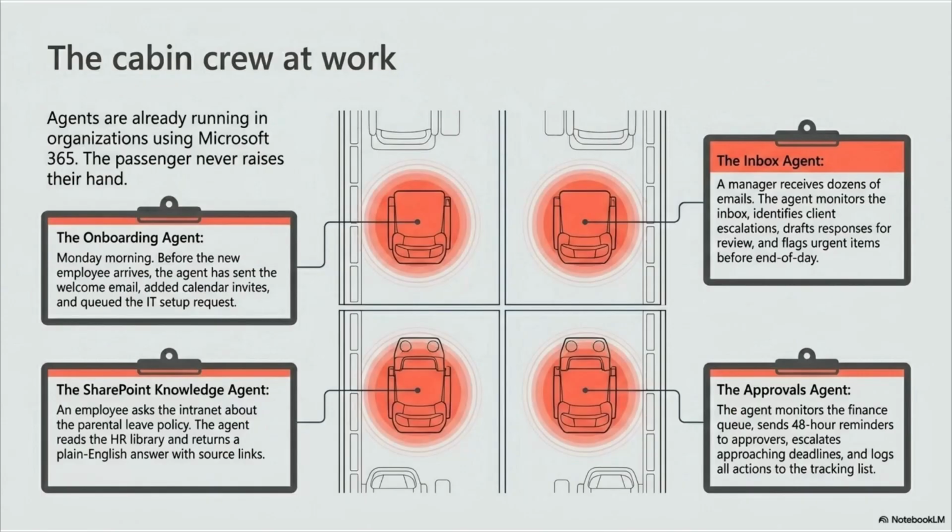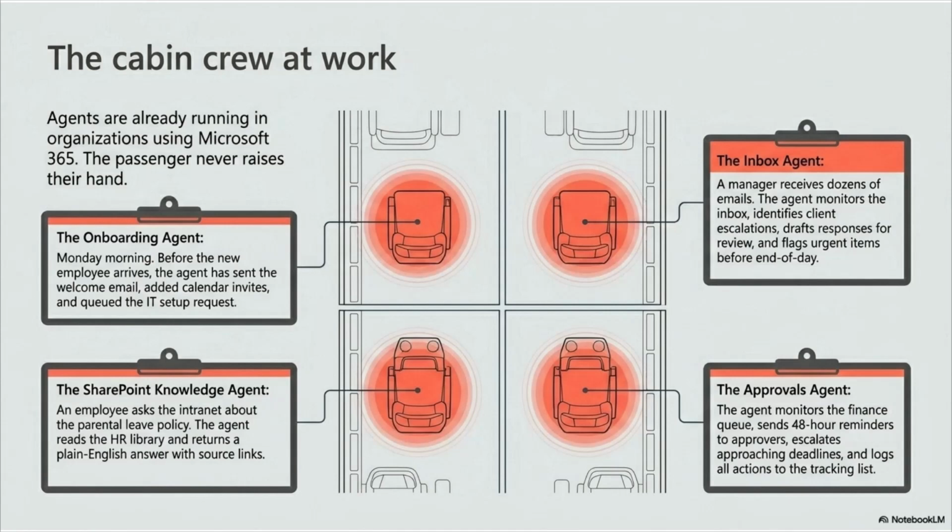Agents are already running in organizations using Microsoft 365. The passenger never raises their hand. Four real agents. Four seats being served right now. The onboarding agent. Monday morning, before the new employee arrives, the agent has sent the welcome email, added calendar invites, and queued the IT setup request. The inbox agent. A manager receives dozens of emails.